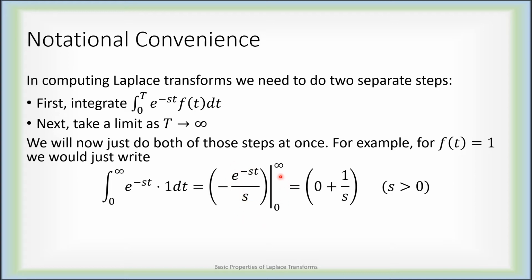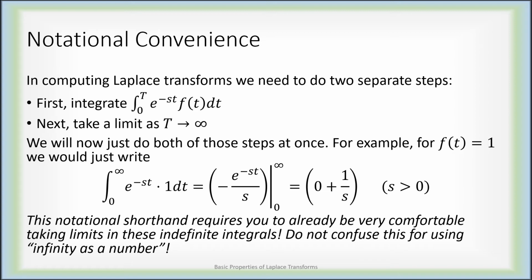Evaluated, in big air quotes, at infinity and 0: as the upper limit goes to infinity, e to the negative infinity collapses down to 0. So we would get a 0 here, minus evaluating this at 0. If this exponent is 0, then e to the 0 is 1. So this becomes a plus 1 over s. We're not writing out this definite integral followed by a limit. We're just absorbing that all into one step here. And again, this assumes that we have all done many of these improper integrals before.